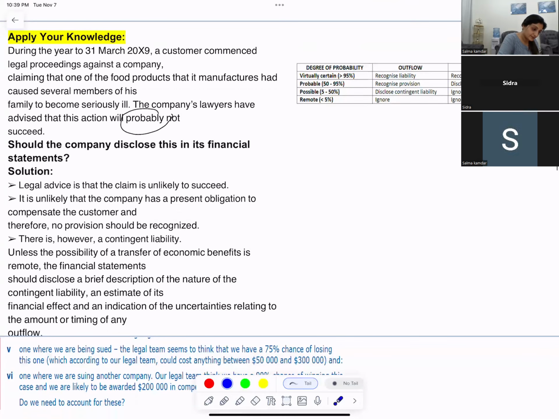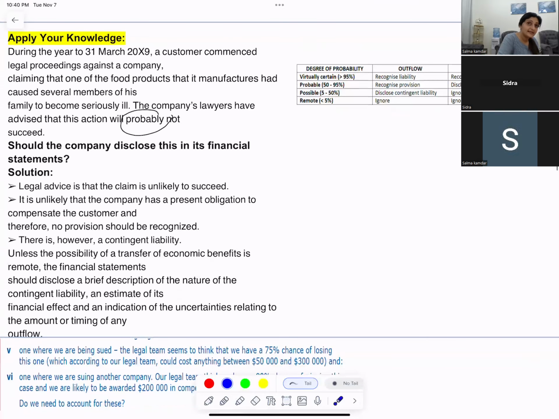You'll recognize this as a provision. They are telling there is probable chance that it will not succeed. So 50 to 95% chances that you will not have to pay, so there is a possibility that you might have to pay.